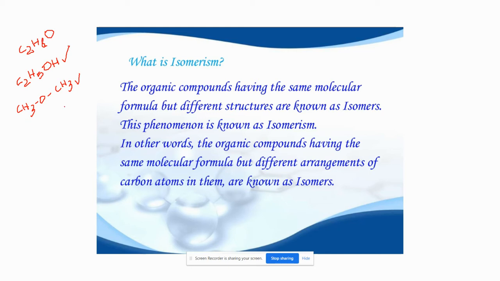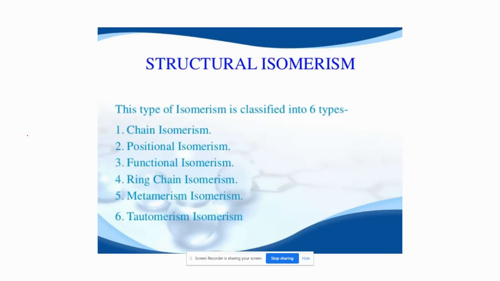And let us count for dimethyl ether. How many carbons? Here there is one carbon and here the second carbon, so C2. Count the hydrogens: 3 plus 3, 6, and there is one oxygen, so C2H6O. So what is the molecular formula of ethyl alcohol? C2H6O. And of dimethyl ether? C2H6O. That means their molecular formula is the same, but the arrangement of atoms is different. These types of compounds are called isomers, and the whole phenomenon is called isomerism.